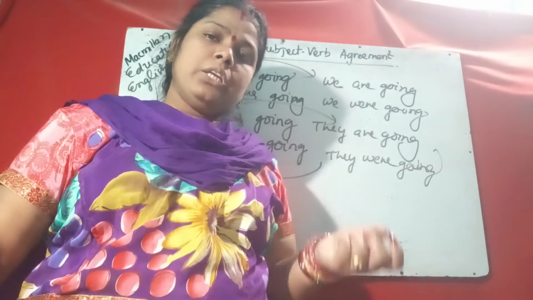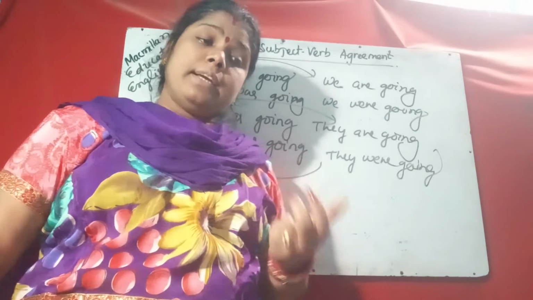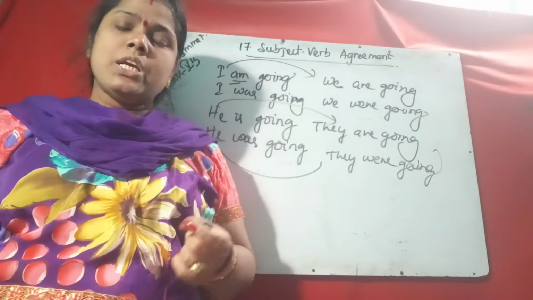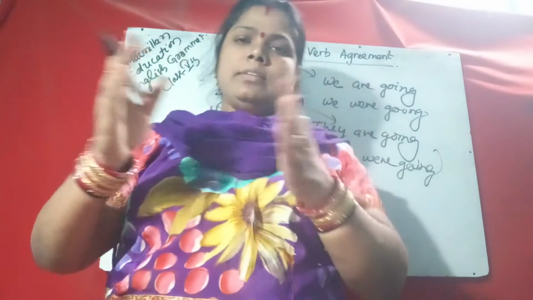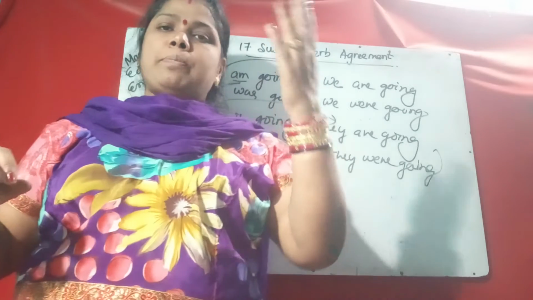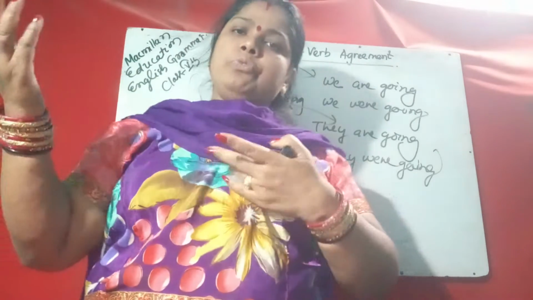We are going, we were going, you are going, you were going, they are going, they were going, the men are going, whatever. If the subject is I, am; subject we, are. In past form, was, were. You are, you were.